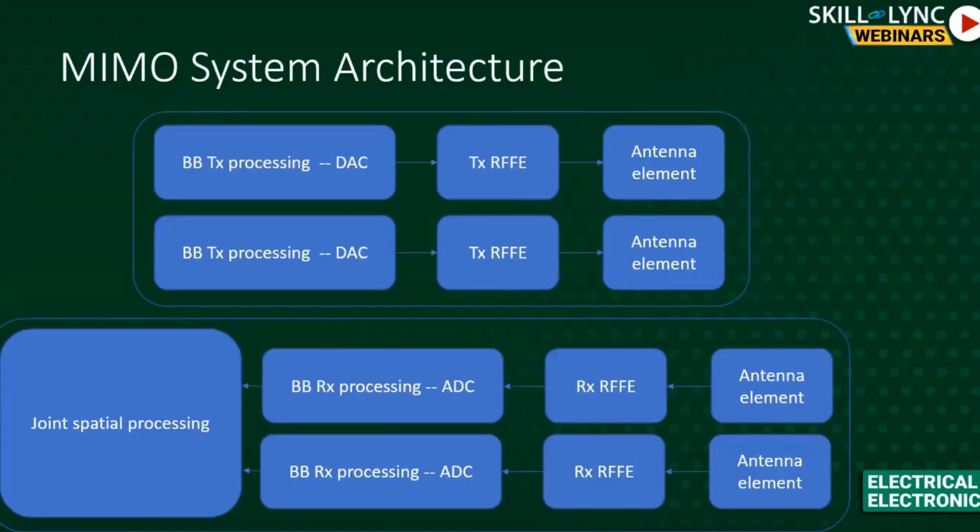Now, again, I can extrapolate the diagrams that I had earlier. So instead of having one element, we can just copy paste it and create multiple elements here. But if you see the receiver side, it has to have joint processing, which is something we're not discussing today, but from a diagrammatic perspective, we have to invert the H, just like how we did for SISO. There has to be some sort of joint spatial processing so that you decouple the streams that you get. Fundamentally, you have to say which one was transmitted in which transmit stream.